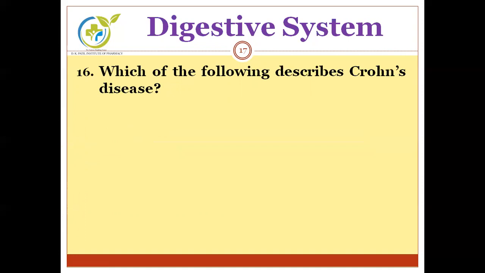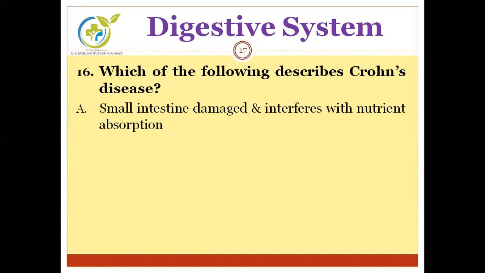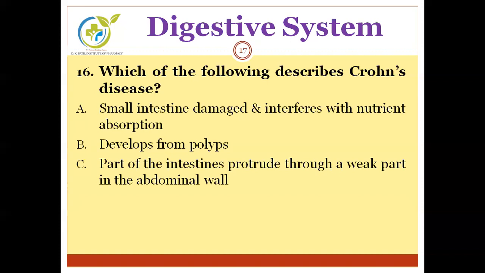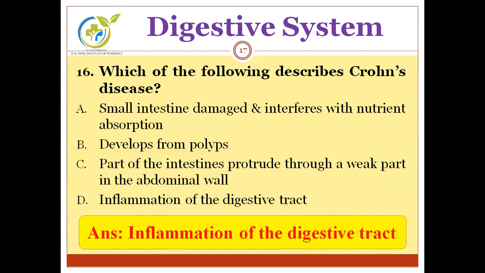Next, which of the following describes Crohn's disease? Options are: A, small intestine damage that interferes with nutrient absorption; B, develops from polyps; C, part of the intestine protrudes through a weak part in the abdominal wall; and D, inflammation of the digestive tract. Can you guess the correct answer? The correct answer is inflammation of the digestive tract. It is called Crohn's disease.